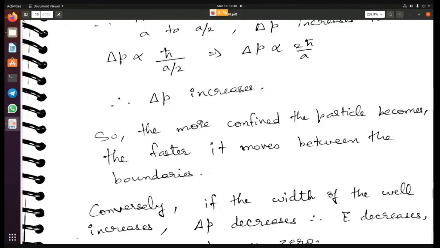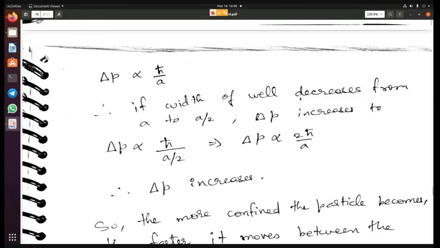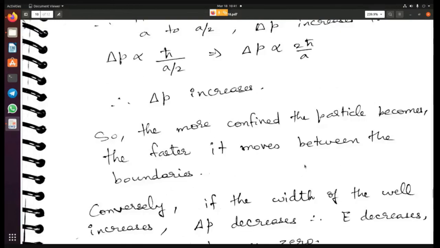All right. So the more confined the particle becomes, the faster it will move between the boundaries. If the width of the well decreases from a to a by 2, the uncertainty in momentum increases, which means the particle is going to start moving faster and faster. And the corollary is also true. If the width increases, then the uncertainty in momentum decreases. That means the particle becomes slow. But it cannot become slower than whatever momentum corresponds to E1, so it can never become 0. That is the point here.